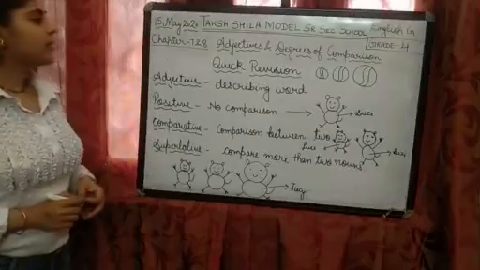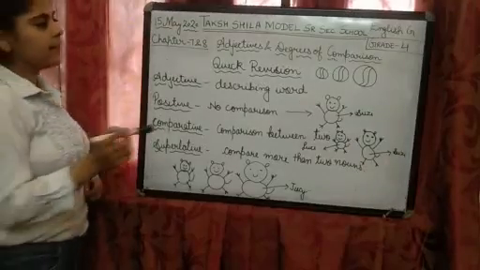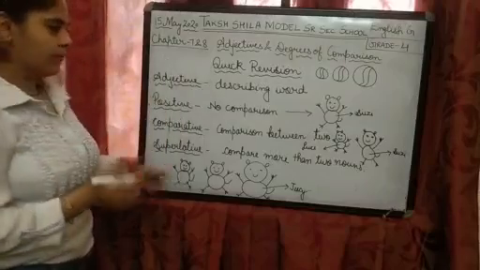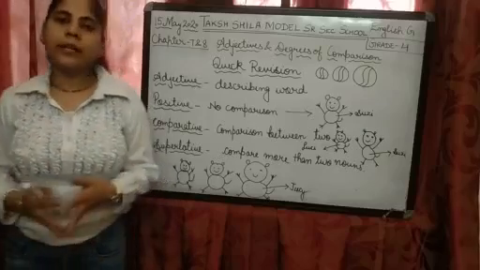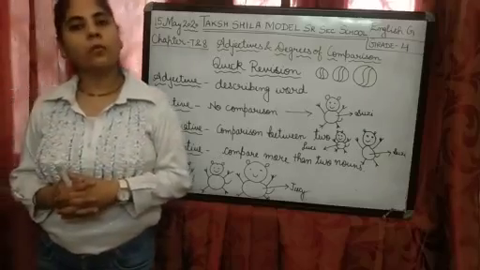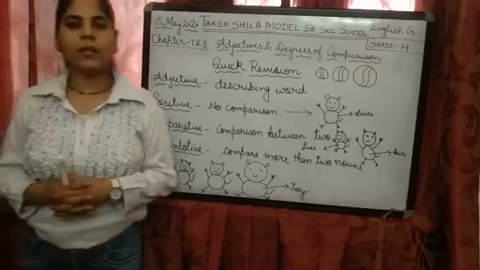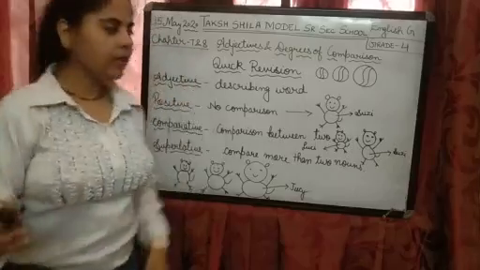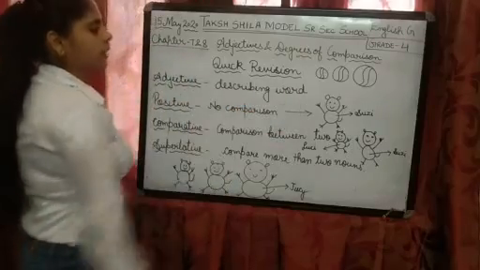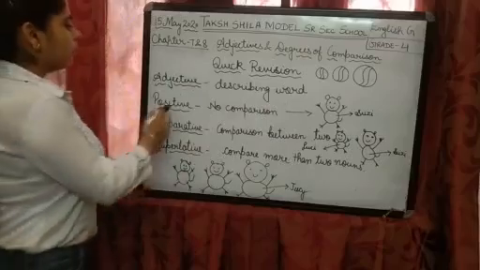Okay students, before moving on, let's have a quick revision of what we have learned just now. Adjective. What is an adjective? A word which describes more about a noun. It is also called a describing word, right? That's why we have written describing word here in short.